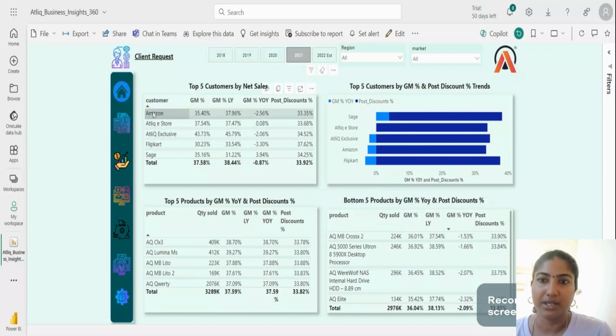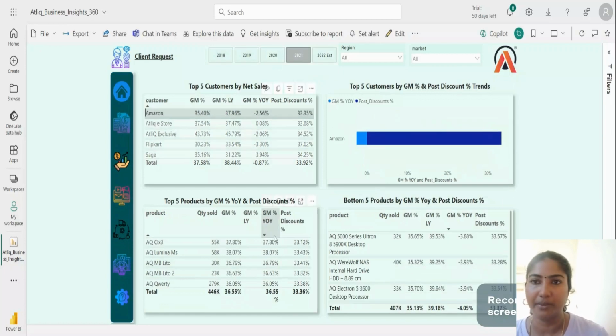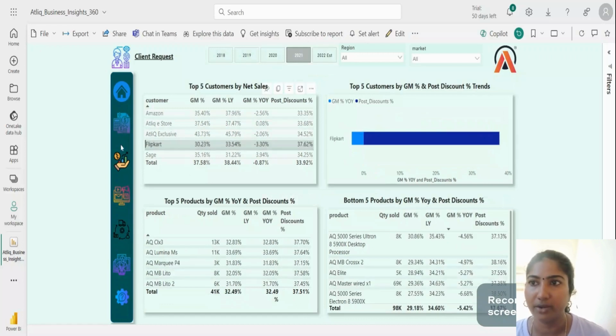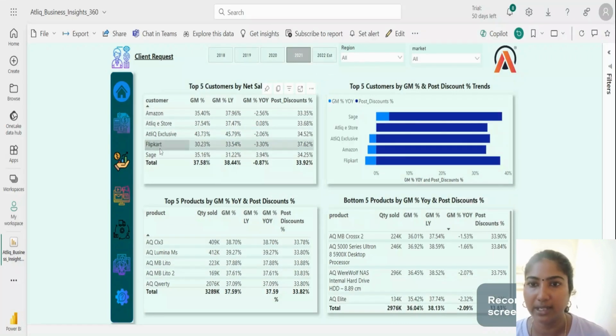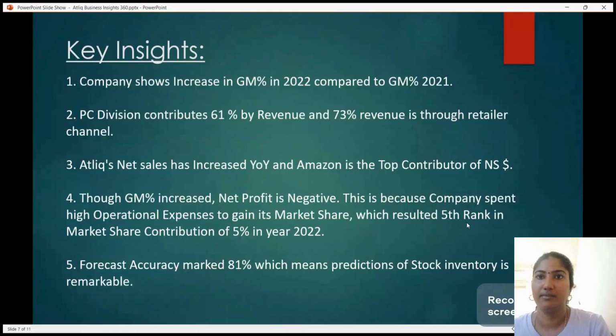For the Amazon customer, this is the top 5 products and this is the bottom 5 products. For Flipkart also we can see that this is the top 5 products and this is the bottom 5 products. Okay, these are the key insights.